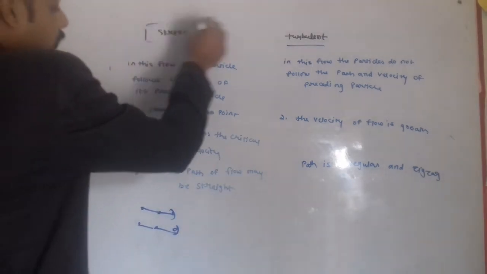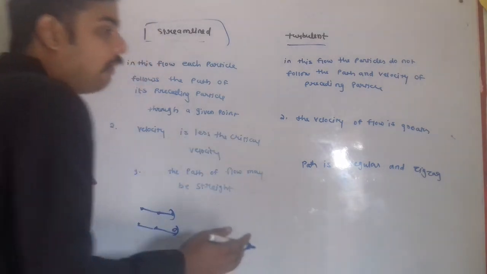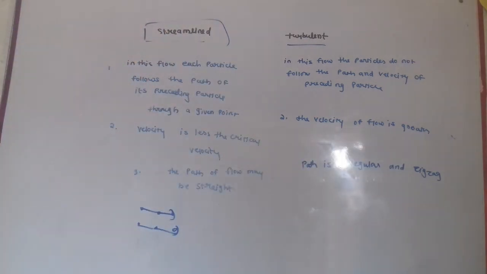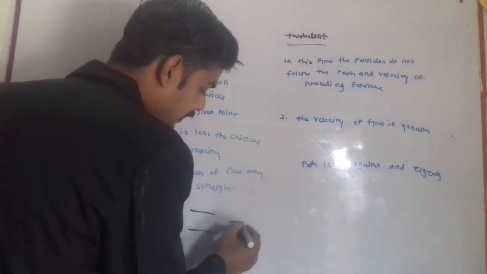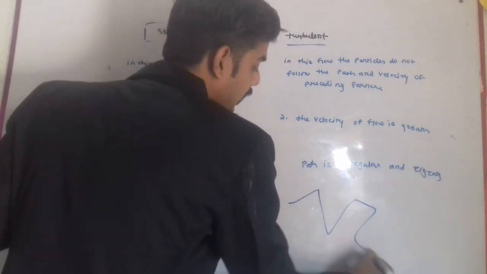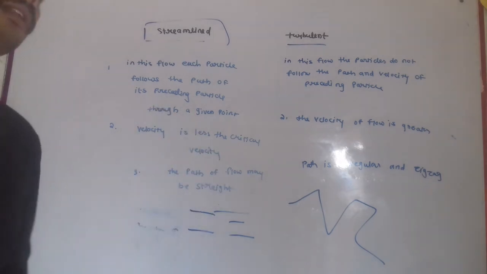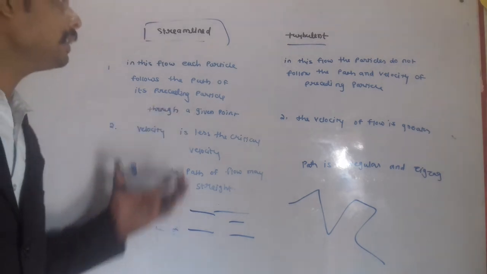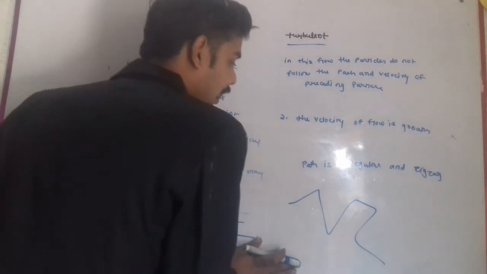In streamline flow, the velocity is less than the critical velocity. But in turbulent flow, the velocity of flow is greater. In streamline flow the path may be a straight line, but in turbulent flow the path will be zigzag, because the particles are not following the path of the preceding particle. So we have seen the difference between streamline and turbulent flow. You can write it down and study well.